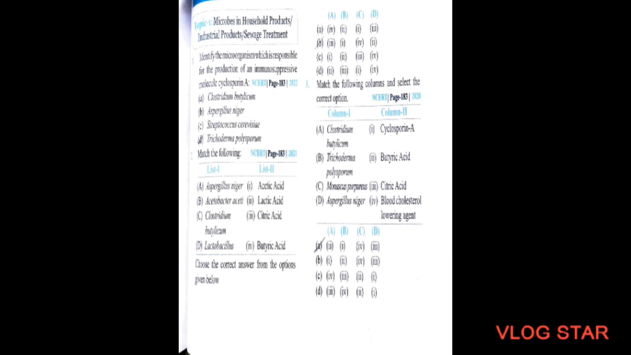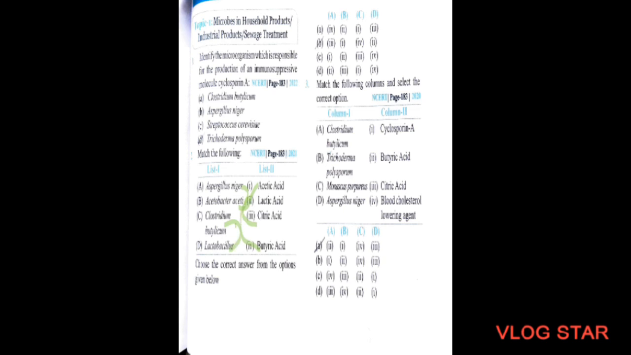So let's match. A will be with 3, B will be with 1, C will be with 4, and D will be with 2.